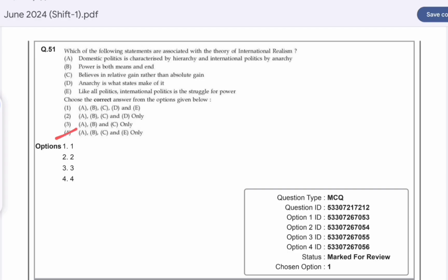A, B, C and D, that is, domestic politics is characterized by hierarchy and international politics by anarchy. Power is both means and end. Belief in relative gain rather than absolute gain, and like all politics, international politics is the struggle for power.